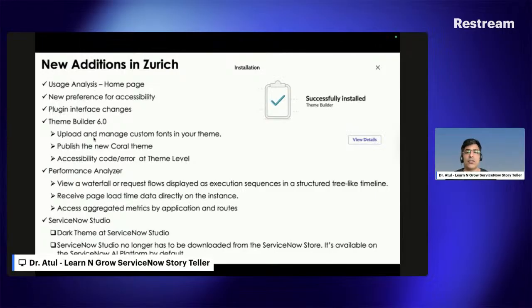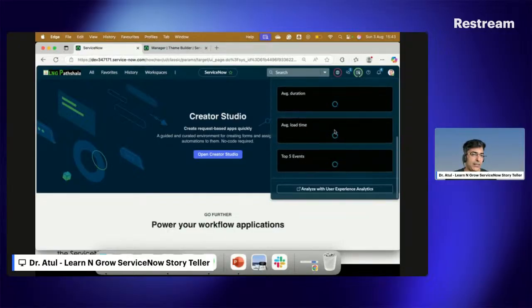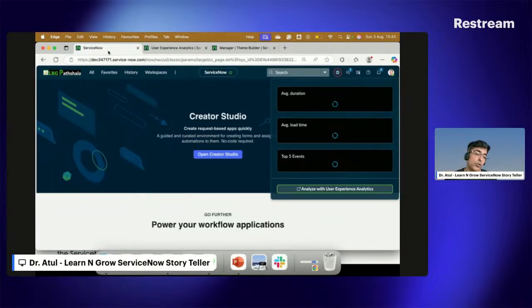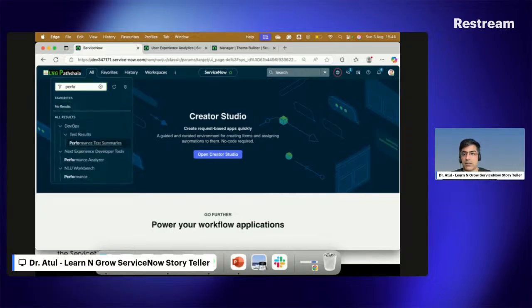Now the next part which is introduced by ServiceNow is called the Performance Analyzer. Performance Analyzer is the new application introduced by ServiceNow in the Zurich release. It is not the same as the user experience which we just saw on this particular part. To be very clear, this application is the user experience, but Performance Analyzer is another application introduced by ServiceNow, and you can get it in your PDI from the plugin as well. So I can go and search for the Performance Analyzer.